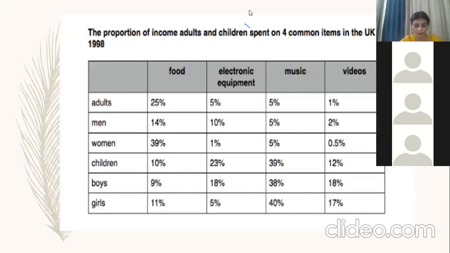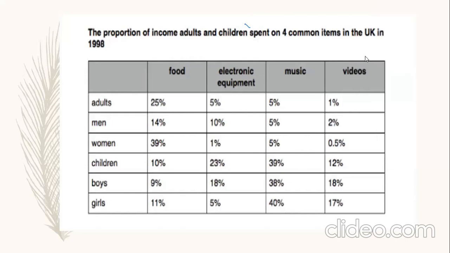Okay, great. So the proportion of income adults and children spent on 4 common items in UK in 1998. So this is the table which is given to us in percentages.